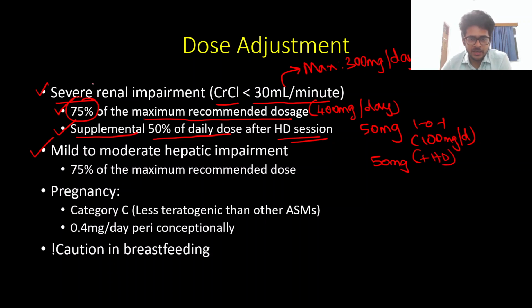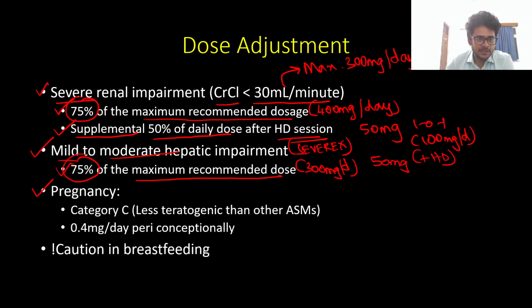And regarding hepatic impairment, in case the patient is having severe hepatic impairment, it is best to avoid lacosamide. However, in case of mild to moderate hepatic impairment, the maximum dose will be 75% of the maximum recommended dosage. That is around 300 milligrams per day.